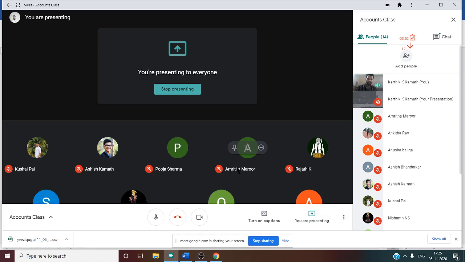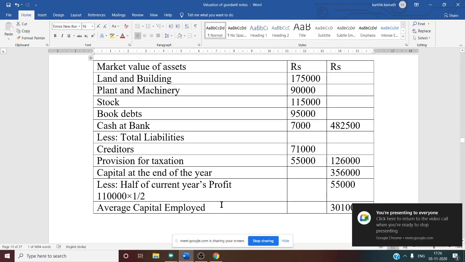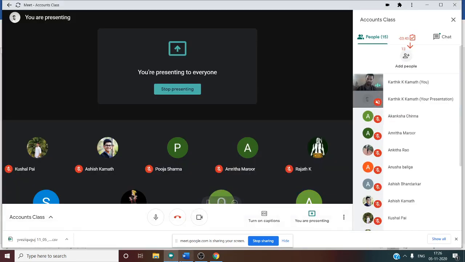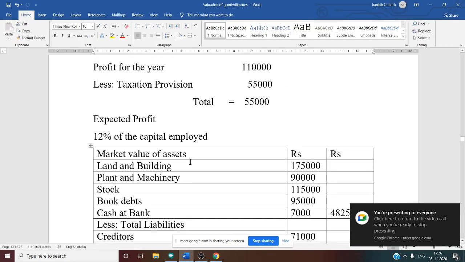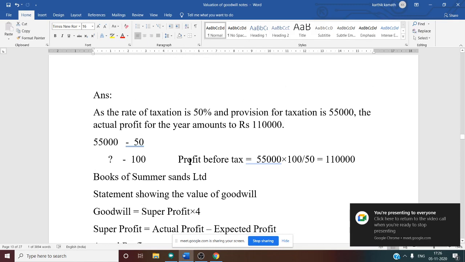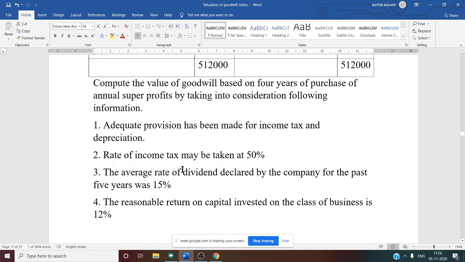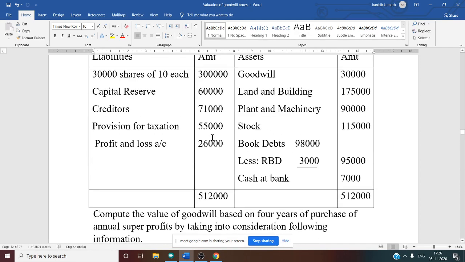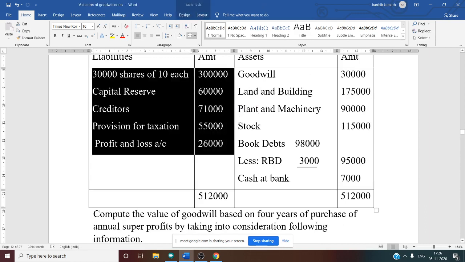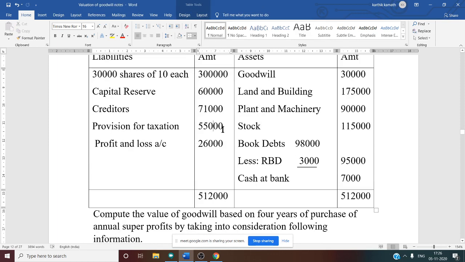So do you want to see that problem again? Yes. See this. We are discussing problem number 5, isn't it? In problem number 5, we discussed asset side information and liability side information. Then there are some adjustments they have given. So you know that here profit for the previous years has not been mentioned. So you can easily calculate profit for the previous year with the help of provision for taxation. That is 55,000. 55,000 is the provision for taxation.